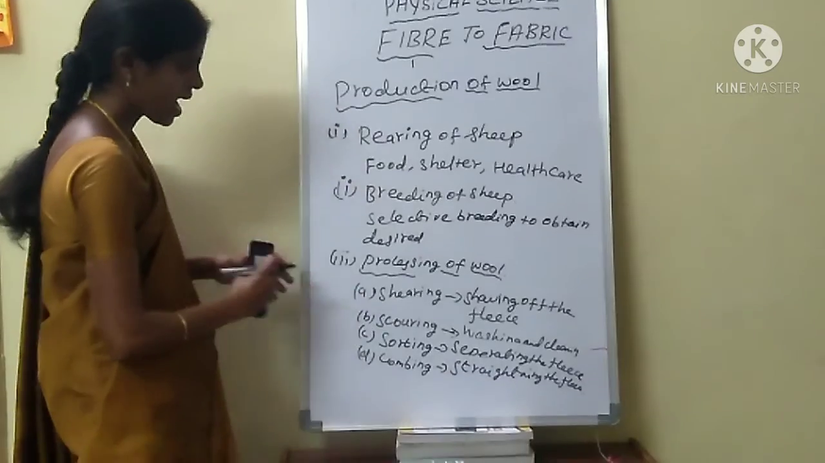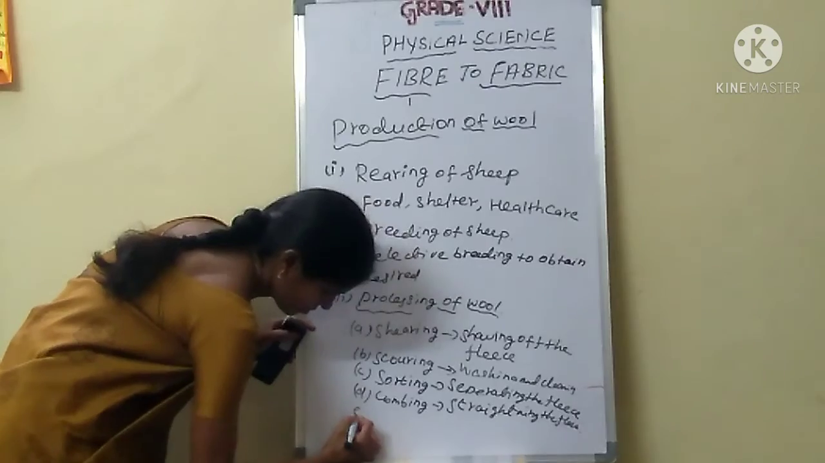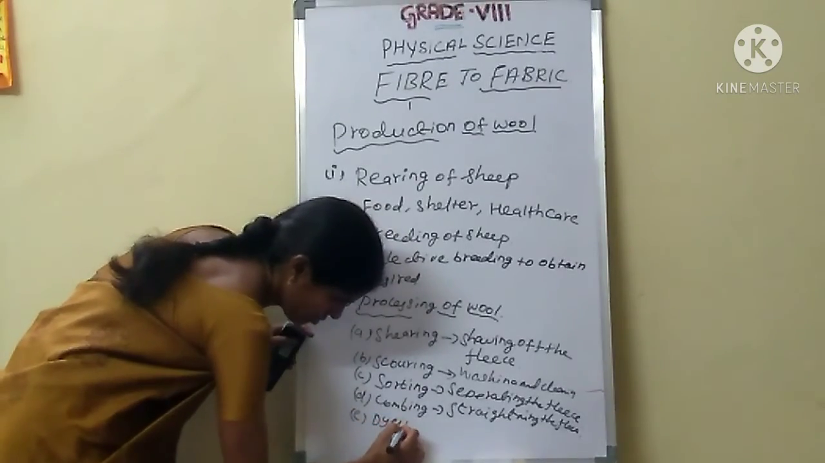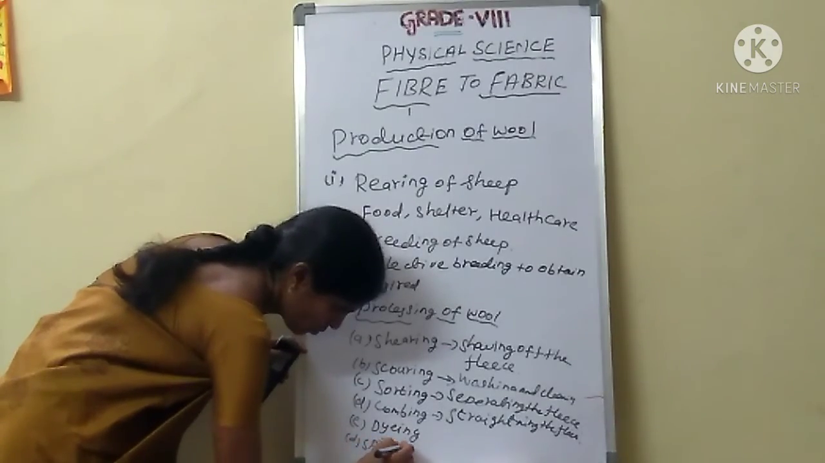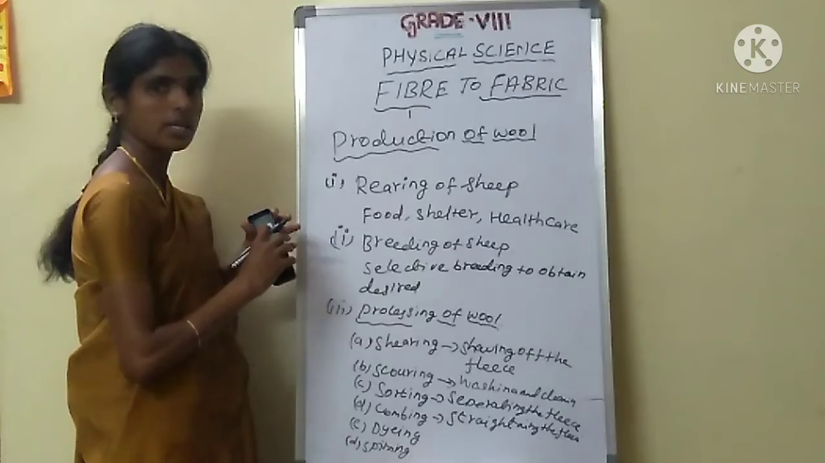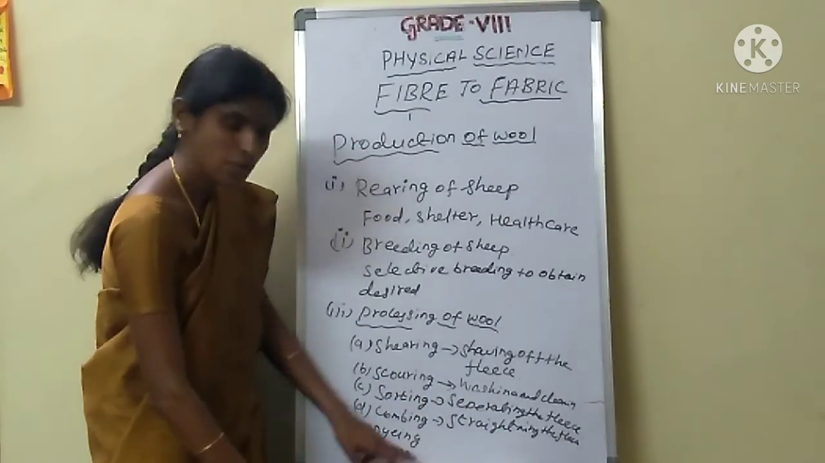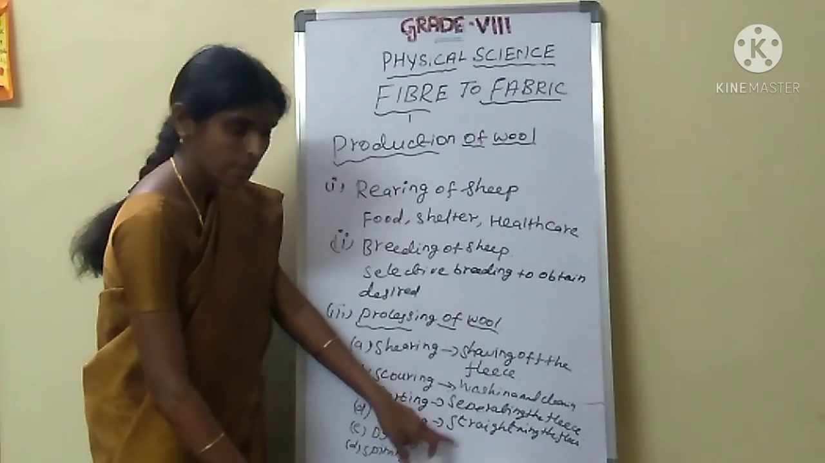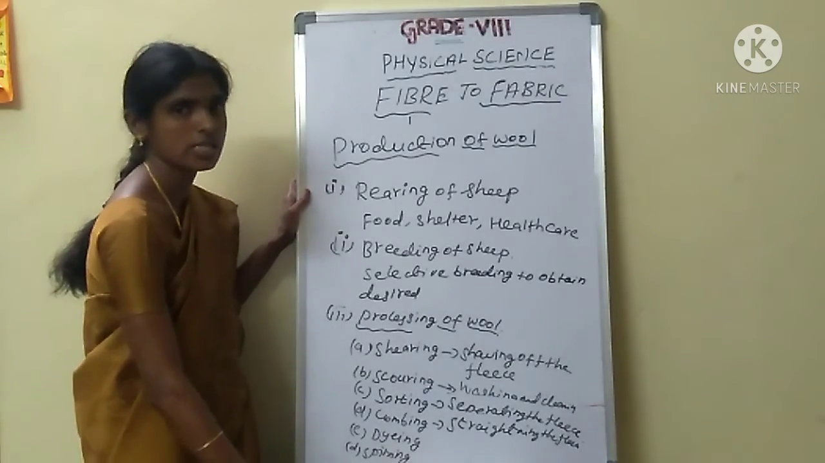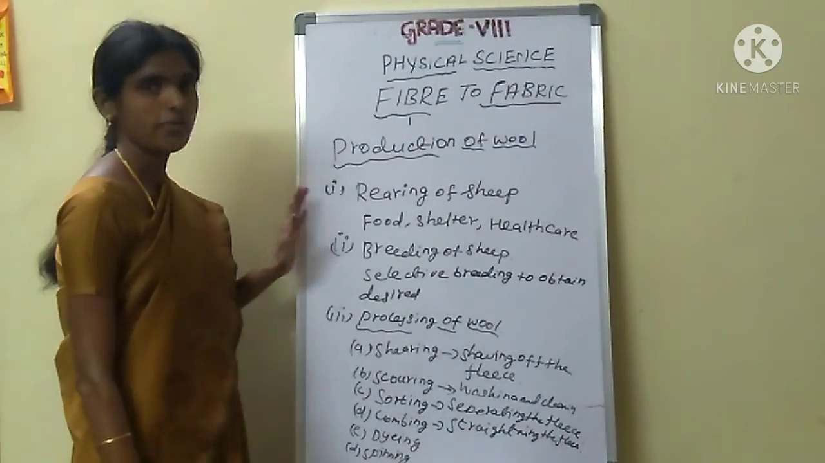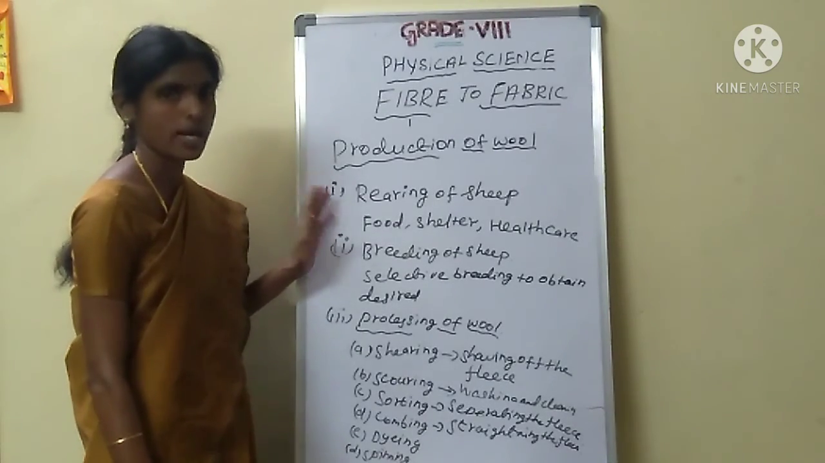Next, dyeing and spinning. Dyeing means coloring the fleece. Spinning means we get the yarn from the fleece through this process and make cloth. That is the spinning process. Are you understanding? Okay. Today is enough for this. I hope you understood something from this.